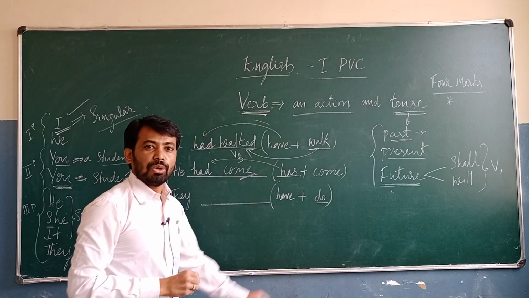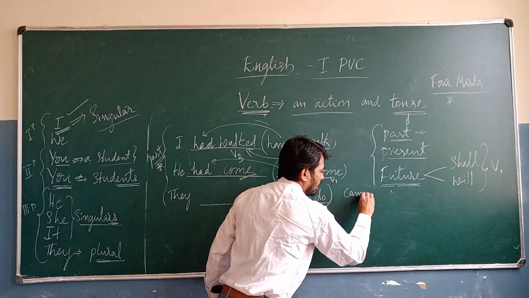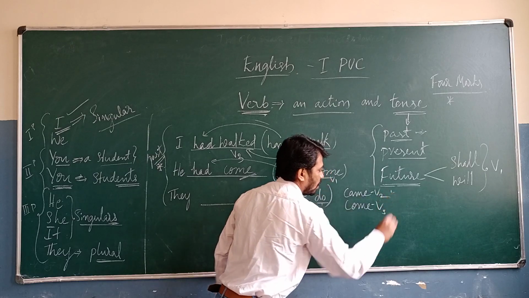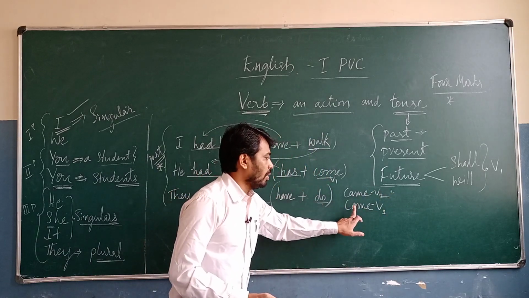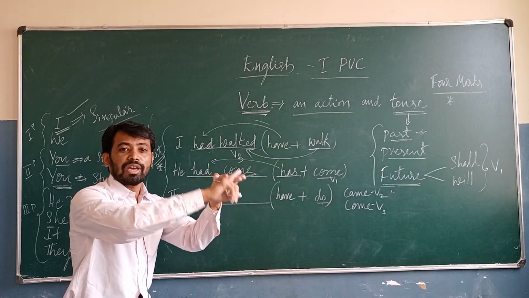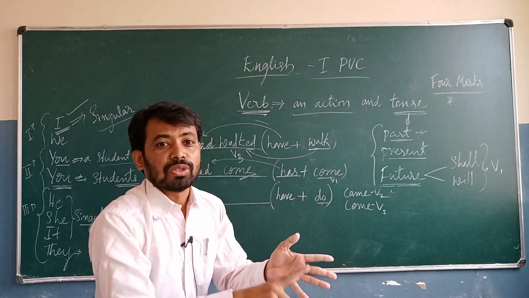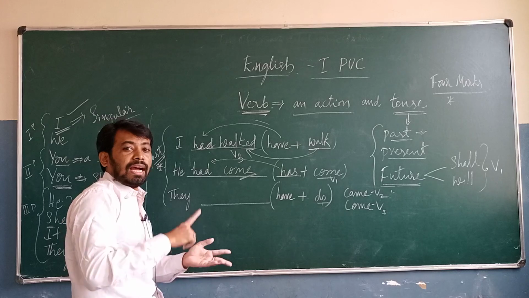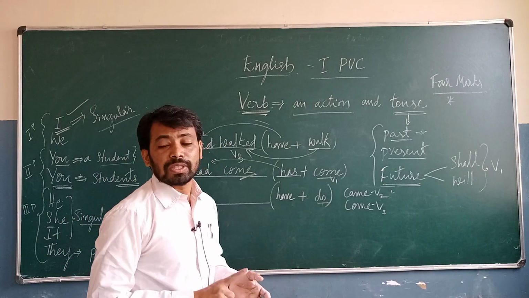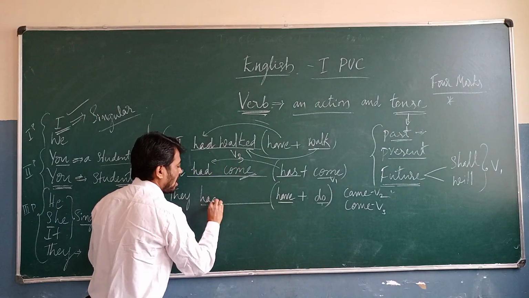So I told you the V3 form of the verb. So this is the V1. V2 is came. V3 is come. V1, V2, V3. Okay, and V1 plus ing is the continuous tense form, and then to plus V1, so that is the non-finite verb. Okay, and then s, es, es. So this is the fourth form. Third person singular form. So like that. So here have changed into had.